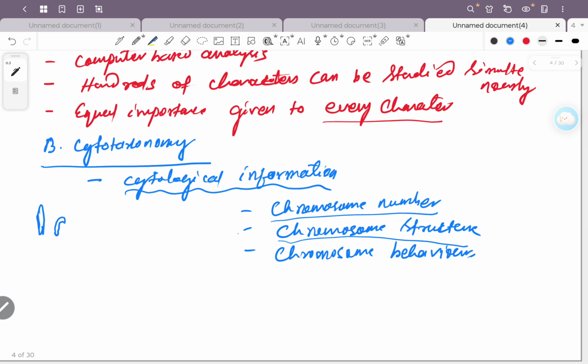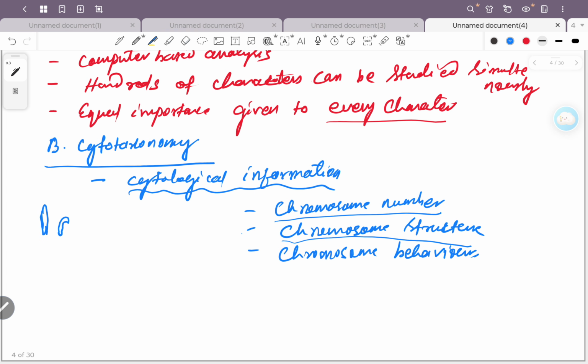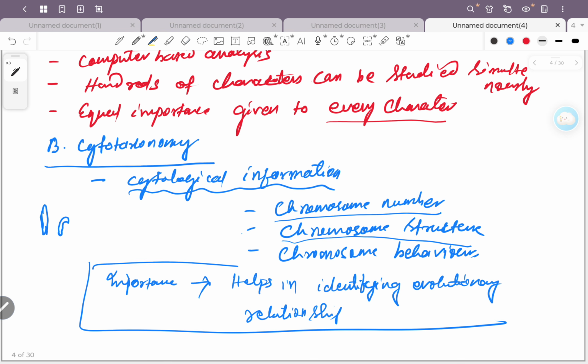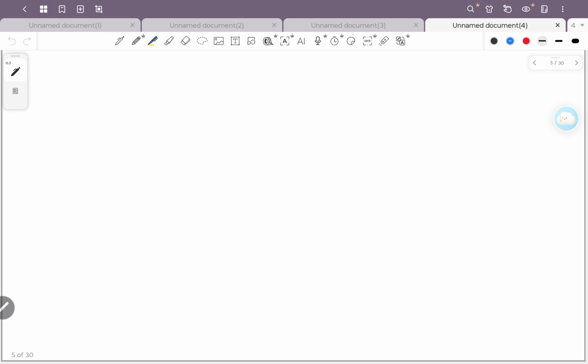Then how are these characters helpful? Their importance is that they help in identifying evolutionary relationship. Okay, so I think up to this it is clear to you.